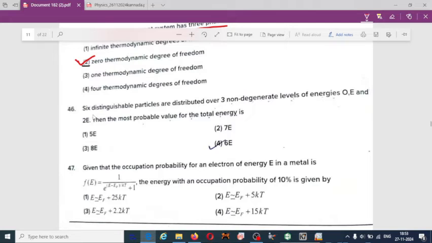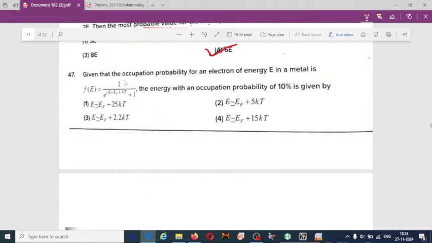6 distinguishable particles are distributed over 3 non-degenerate levels of energy 0, E and 2E. Then the most probable value of the total energy is fourth one, 6E. Given the occupation probability for the electron energy E in a metal, for this 47th, third one.